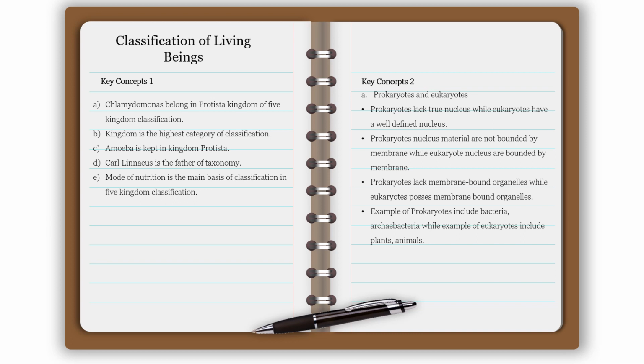Prokaryotes lack membrane-bound organelles, while eukaryotes possess membrane-bound organelles. Examples of prokaryotes include bacteria and archaebacteria, while examples of eukaryotes include plants and animals.